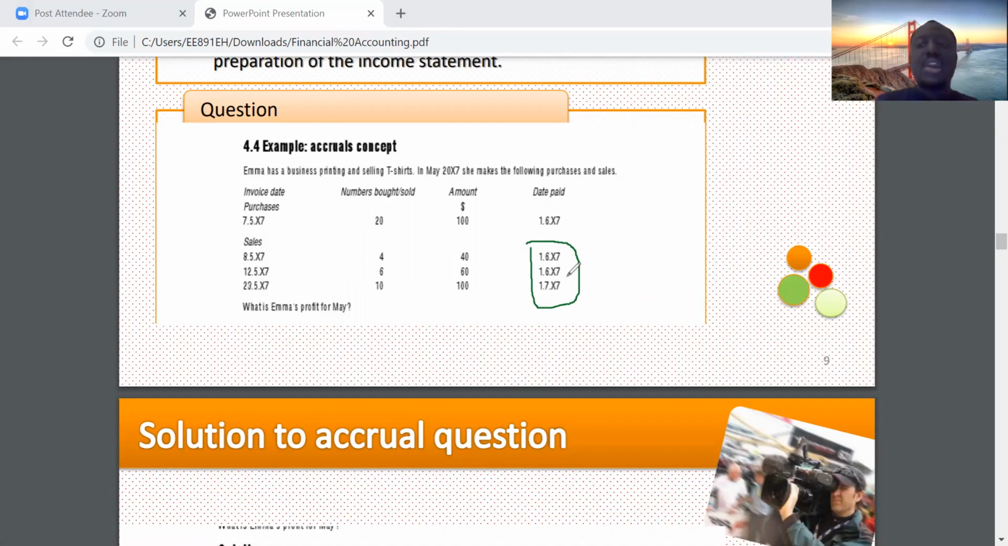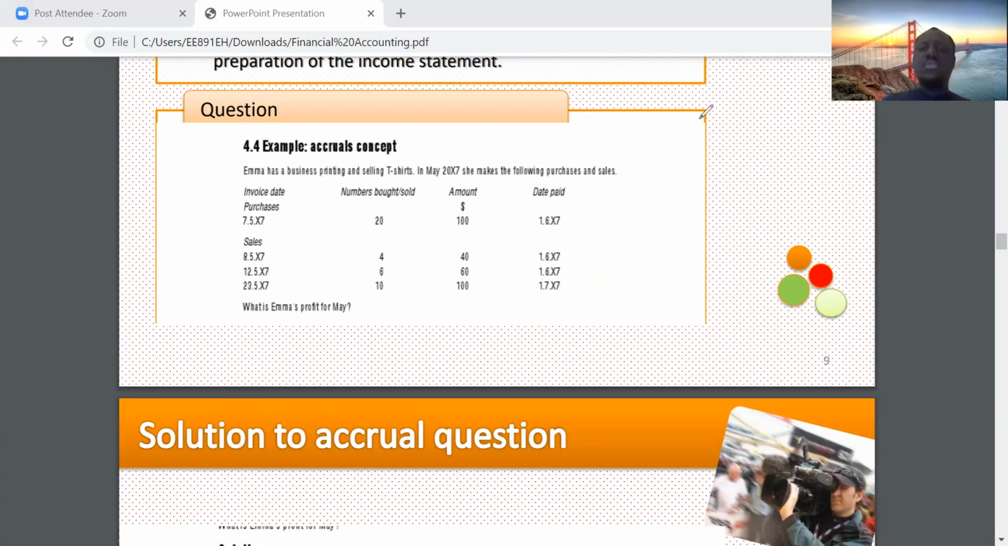Because we didn't receive cash in May. They told us the date paid. This is the date paid, right? It's right here. This one is in June, this one is in June, this one is in July. So in May, we have 0. We didn't get cash. So on a cash basis, it's 0.